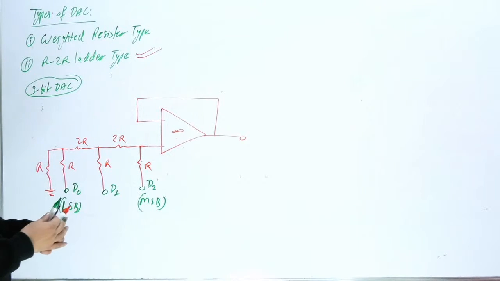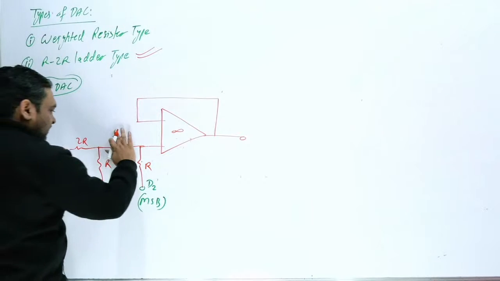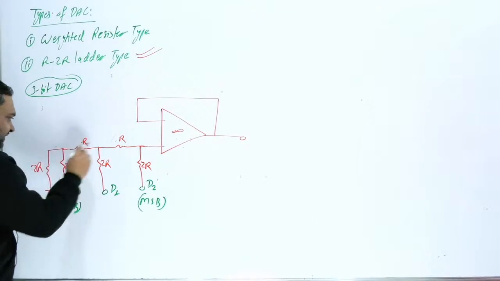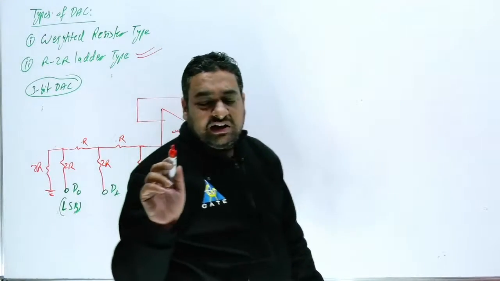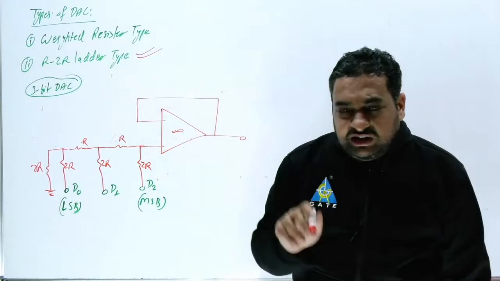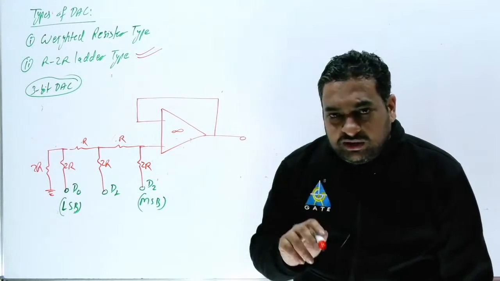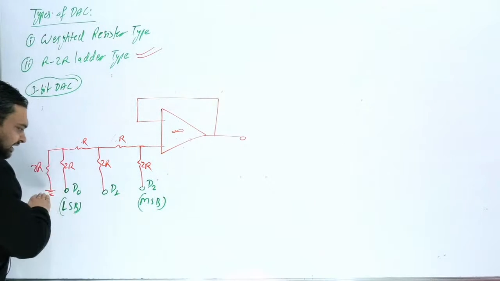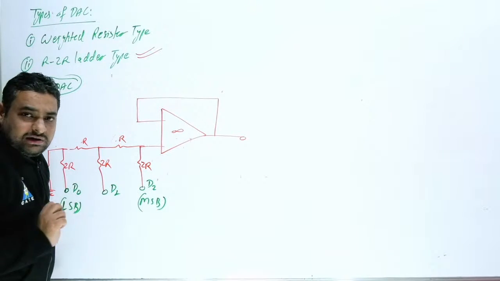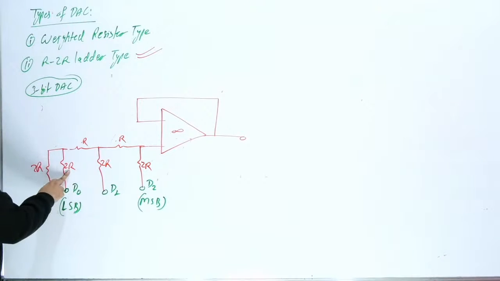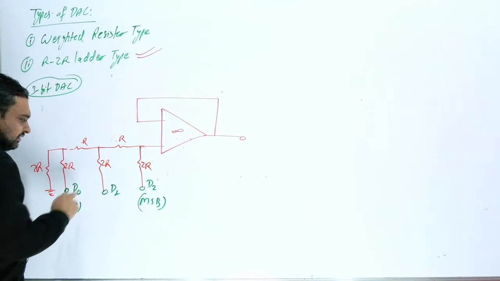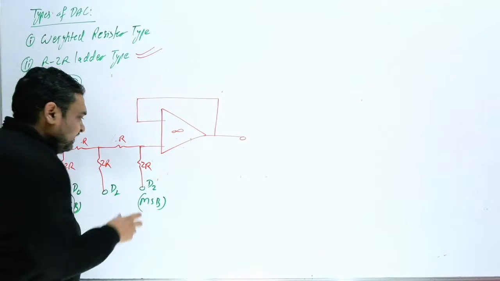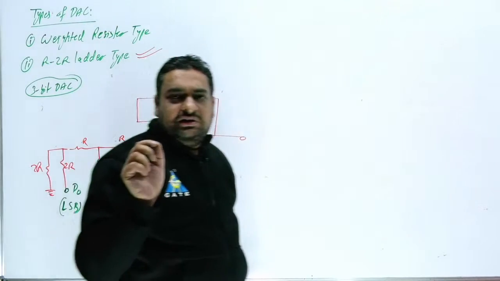Sorry, we did something wrong here. Sir, this resistor is R, this R, and all the parallel resistors are 2R. Correct this: all the series resistors are R, and the vertical resistors are 2R. Please correct this. Now if all these are 0, we can find the equivalent resistance here: 2R, R are 2R, then 2R, R, then R, 2R, then 2R parallel. So the equivalent resistance here will always be R.